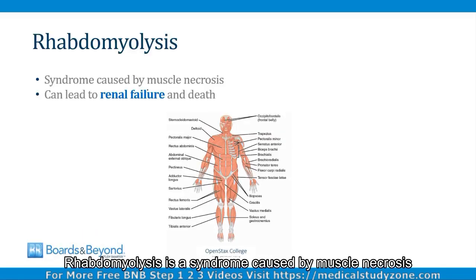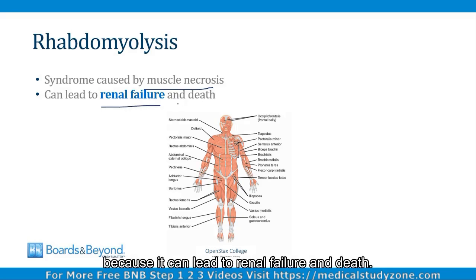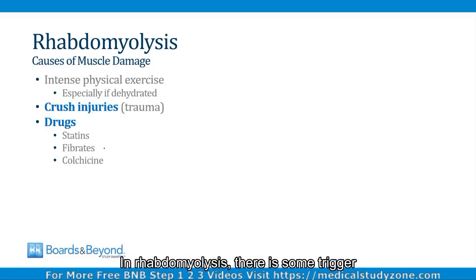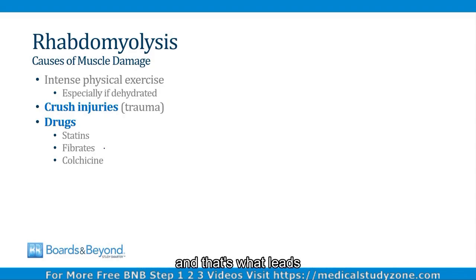Rhabdomyolysis is a syndrome caused by muscle necrosis, and it's a life-threatening condition because it can lead to renal failure and death. In rhabdomyolysis, there is some trigger that leads to muscle damage, and the contents of the muscle spill out into the body, and that's what leads to the clinical syndrome of rhabdomyolysis.